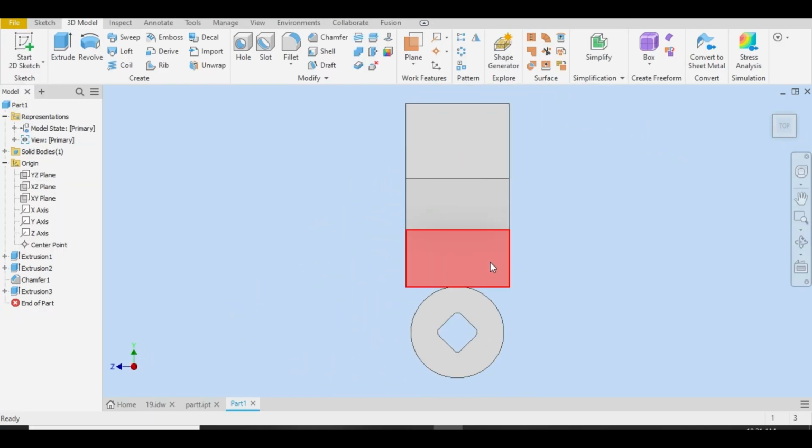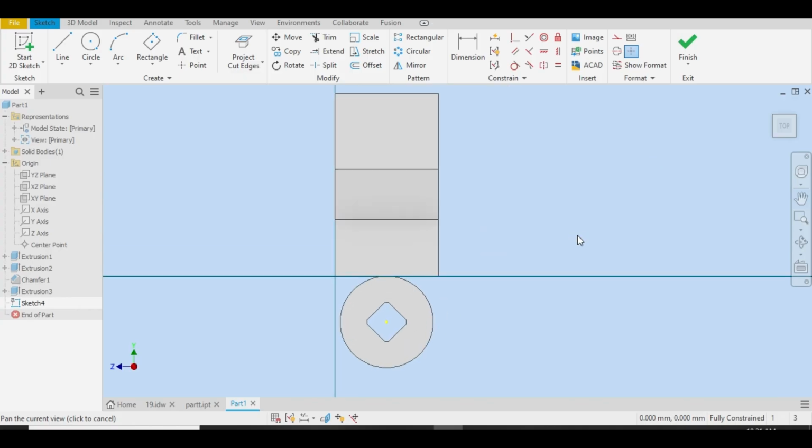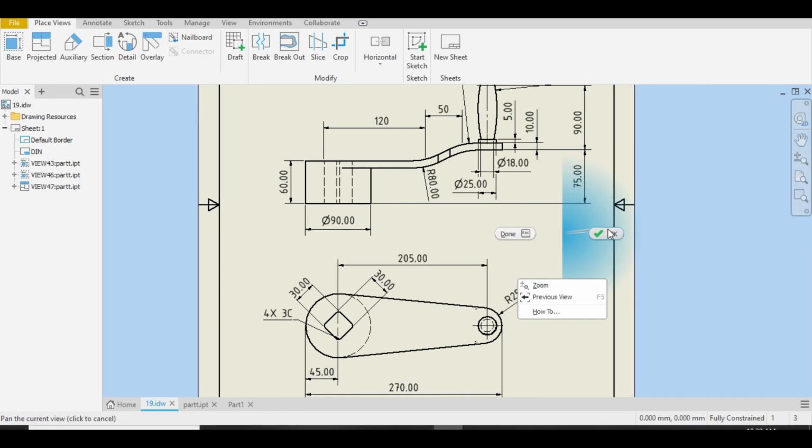I want to join this. Let me project cut edges, project geometry, overall. Go back to the drawing sheet. I want to make this type. If we see from the top, tangent from this 90 millimeter diameter to tangent to 25 of radius.